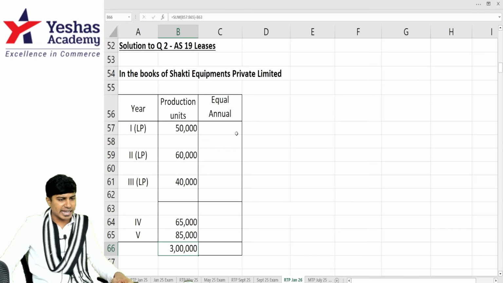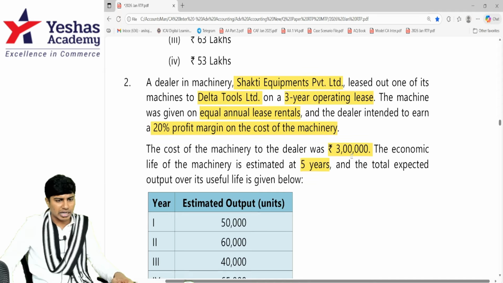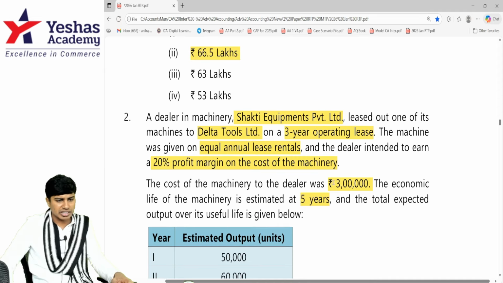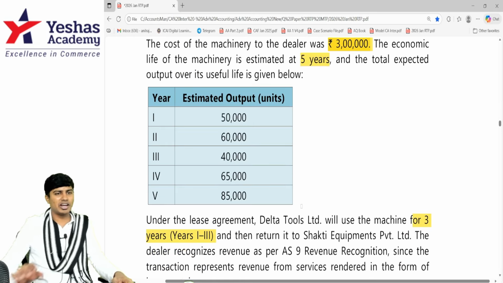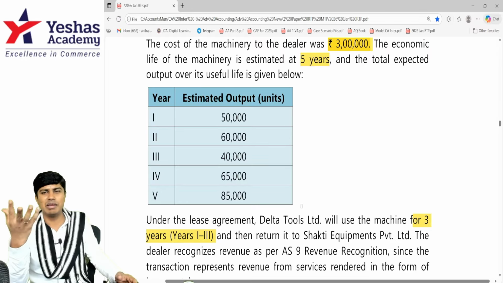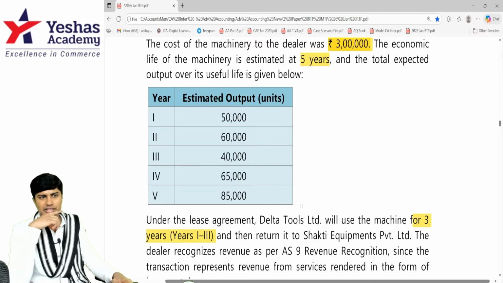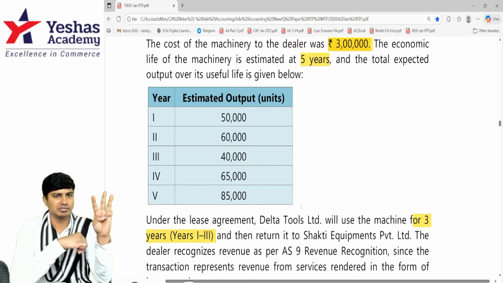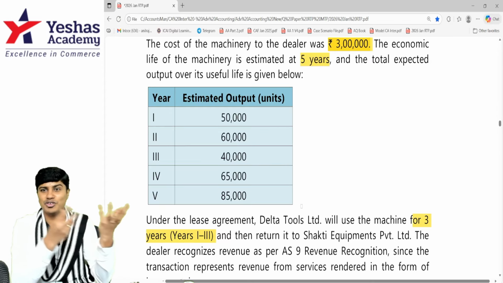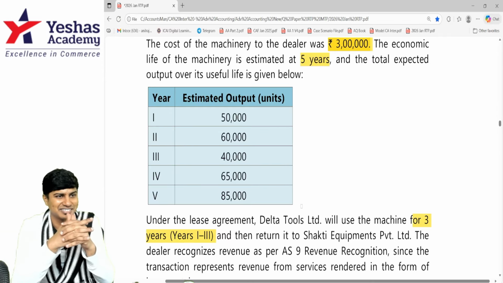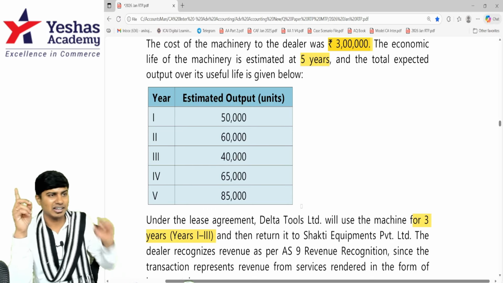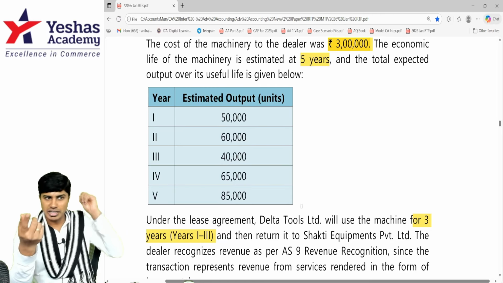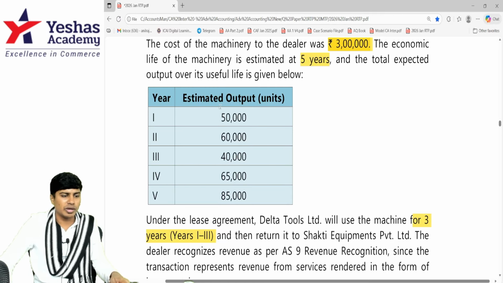And what exactly is the amount that I want to earn? My cost of the asset is 3 lakh, and the number of units that I'm manufacturing is 3 lakh. So to manufacture 1 unit, basically I'm spending 1 rupee worth of machinery. I purchased the machinery for 3 lakh and I'm manufacturing 3 lakh units from this machine. So miraculously, the number of units and rupees that I spent on the machine are matching. Don't get confused. It's units, and there it is 3 lakh rupees. So 3 lakh rupees is incurred on the machinery. I want to earn 20% return.